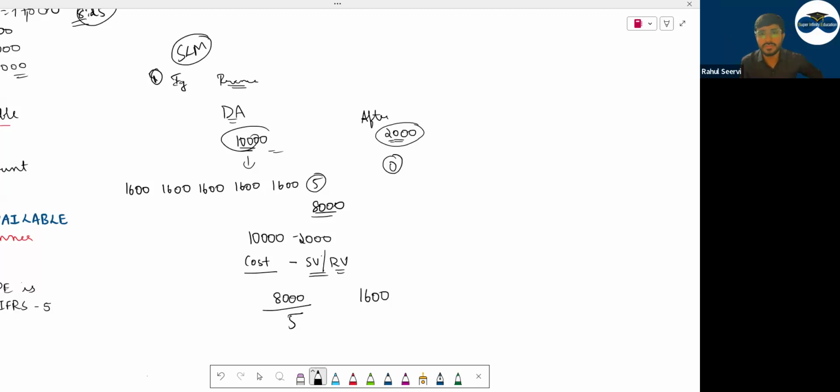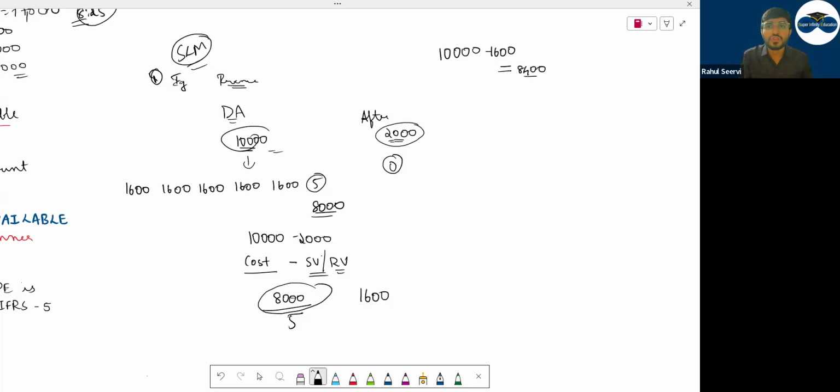What does SLM mean? Straight line basis means recording the depreciation. Depreciation means wear and tear of the asset. If you have learned in class 11th and 12th or your BCom, you would have learned wear and tear of the asset. As there is wear and tear of the asset, record an expense. So depreciation maximum, how much can I record? Maximum depreciation I can record is the depreciable amount, that is 8,000. Now I have the value of the asset 10,000. I reduce the value of the asset by 1,600.